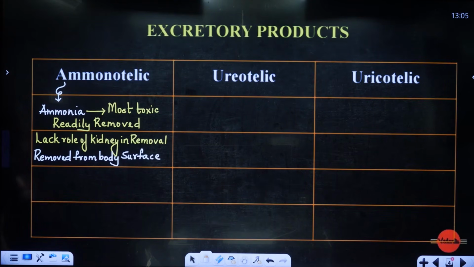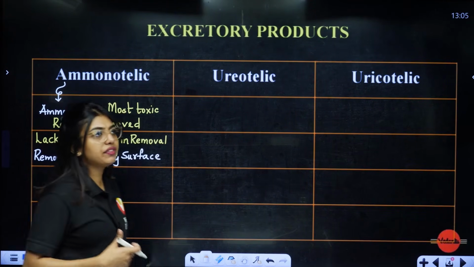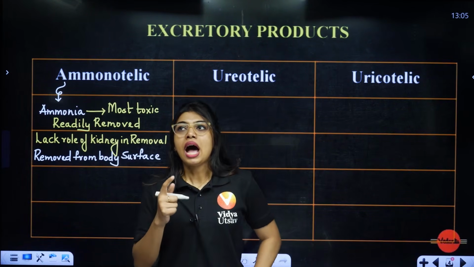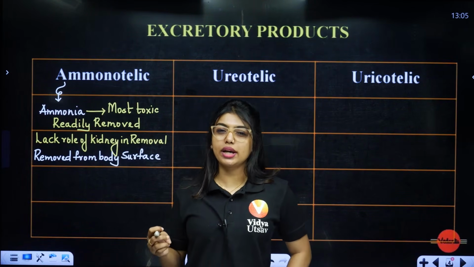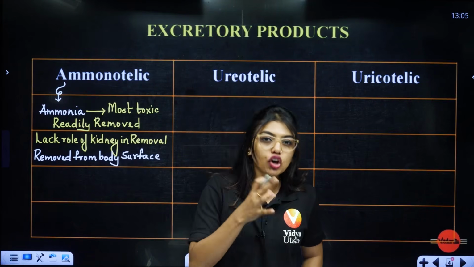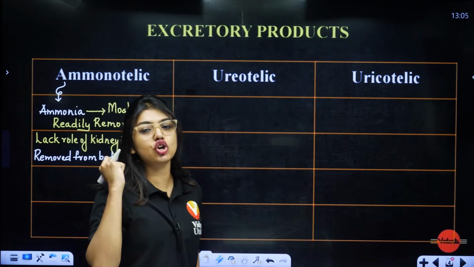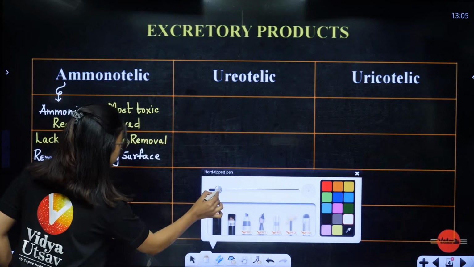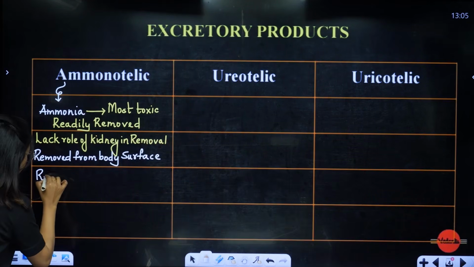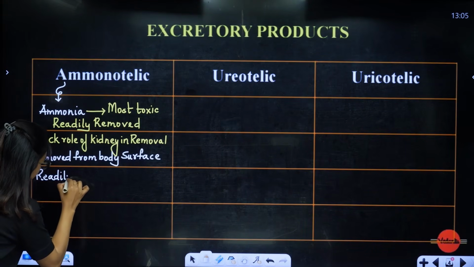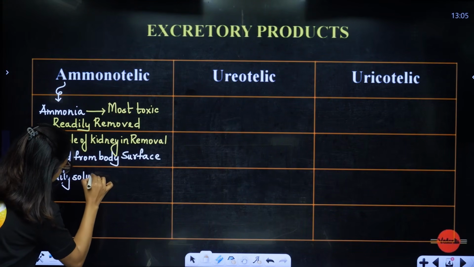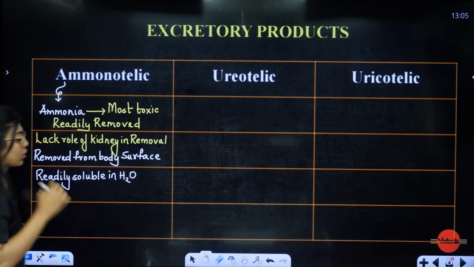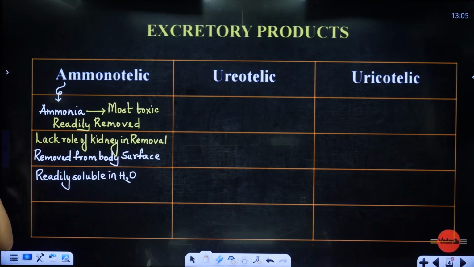Okay. After that, students, when we talk about this nitrogenous waste, we also have to understand one point: how much water do they require to be removed, or are they soluble in water? Ammonia is readily soluble in water. It will immediately get soluble in water. So here you should remember, they are readily soluble in water, that means it will dissolve in water very fast.